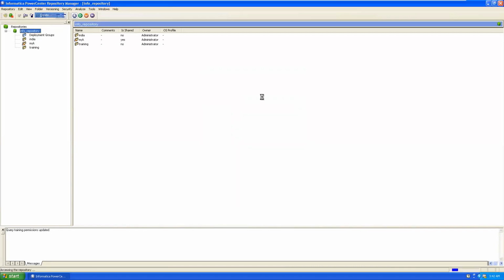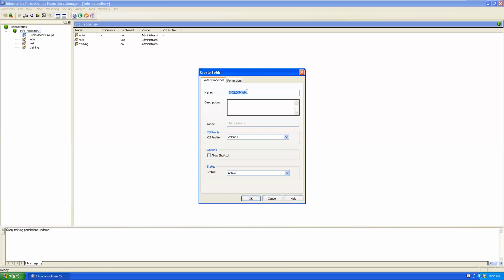Go to the Folder tab, click on Create. For practice point of view, the folder name is Practice.